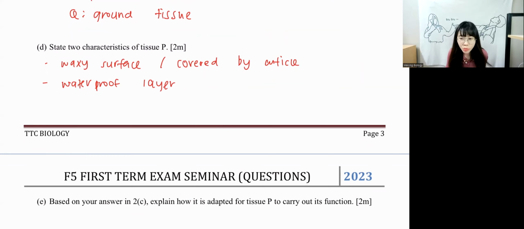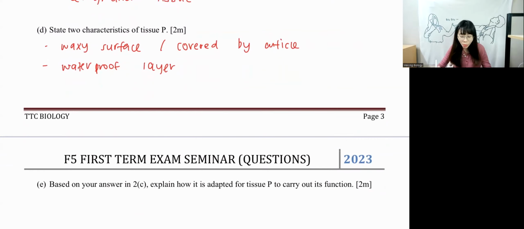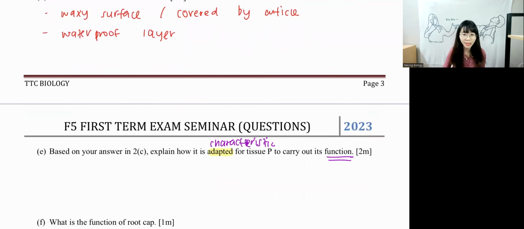Based on your answer in 2C, explain how tissue P is adapted to carry out its function. Whenever you look at the word adapted, we have to always remember adapted means characteristic. Characteristic means adapted. Just now we wrote characteristic for tissue P, right? When we say this is waterproof, this is waxy layer, what is the function of having this waxy layer? Just now we have mentioned before. Waxy layer is to prevent excess water loss. So if you notice the question is almost the same, maybe the way that they ask you is different, but the answer is always the same.